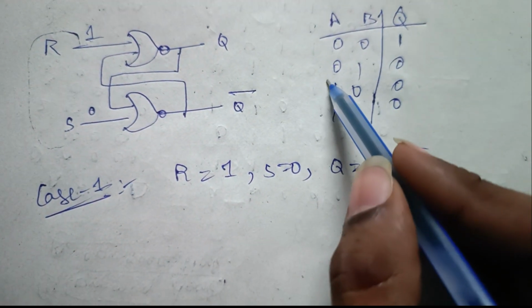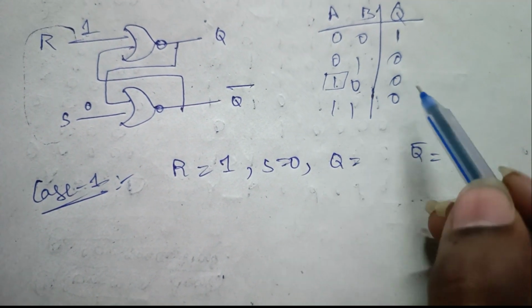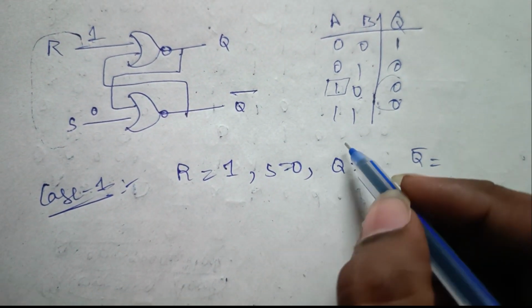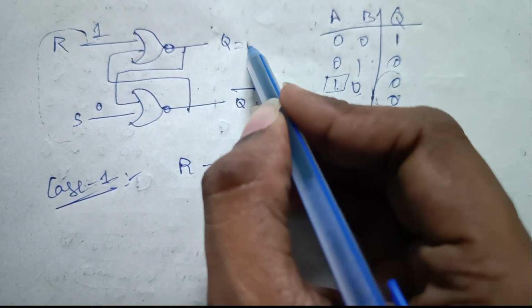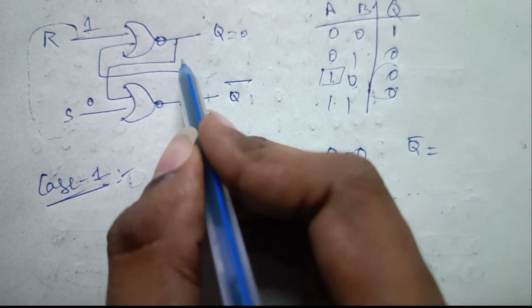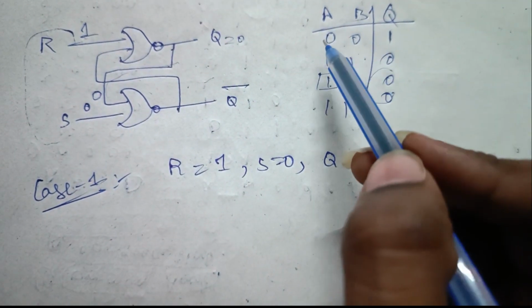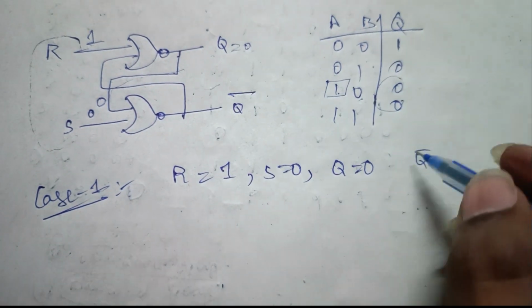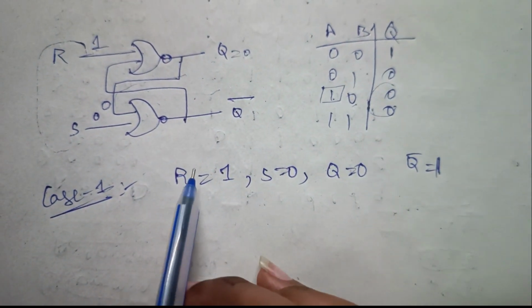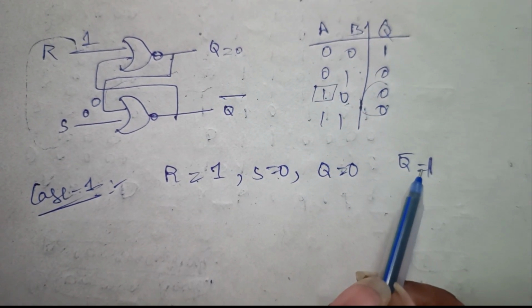If one of the inputs is 1, irrespective of the other input, the output is 0. So Q equals 0, and Q will be given to the other input of the NOR gate. So 0 0: if both inputs are 0, then the output will be 1. So if you give the input as R equal to 1 and S equal to 0, then the output will be Q equal to 0 and Q bar equal to 1.